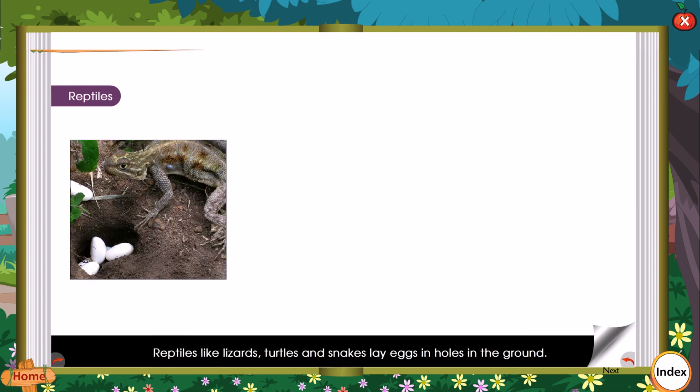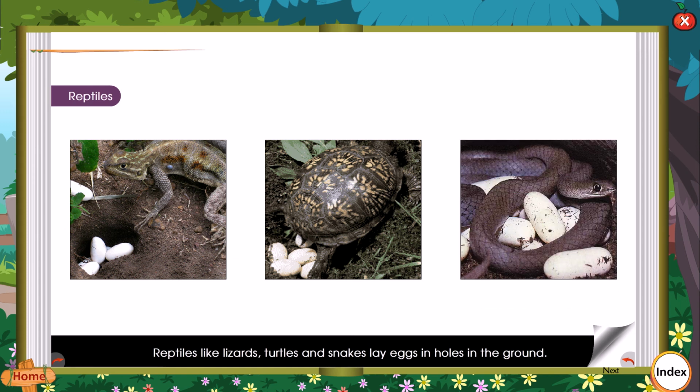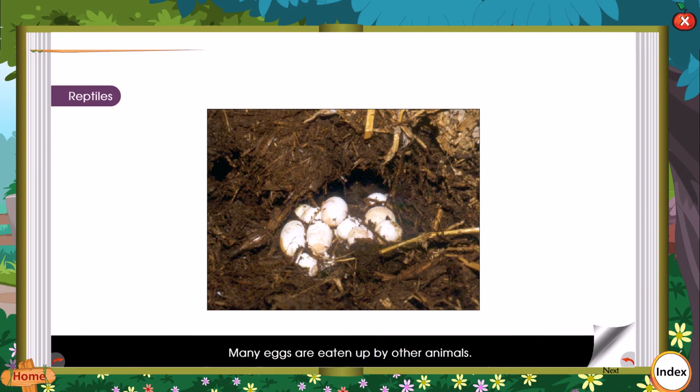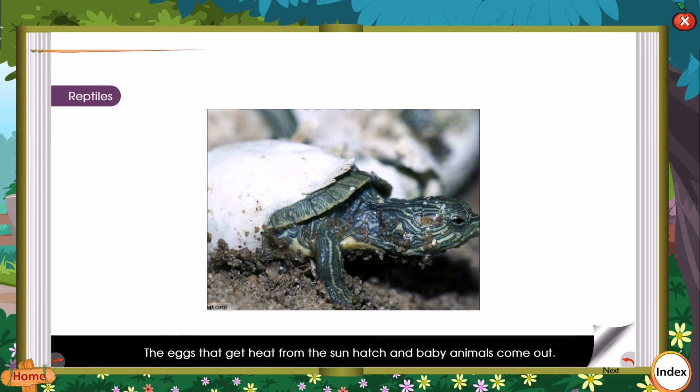Reptiles. Reptiles like lizards, turtles, and snakes lay eggs in holes in the ground. After laying the eggs, some mothers go away and never come back. Many eggs are eaten up by other animals. The eggs that get heat from the sun hatch and a baby animal comes out.